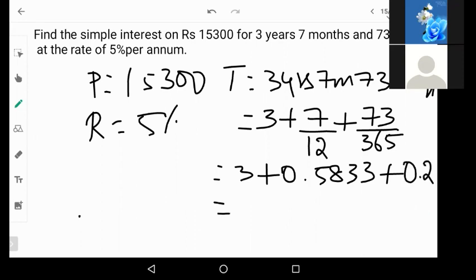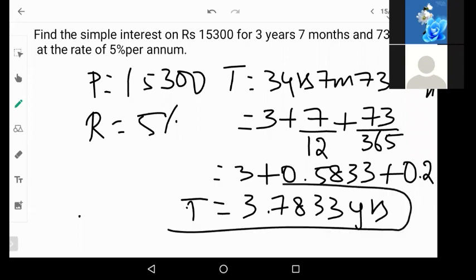So now add everything. 3 plus 0.5833 plus 0.2 will give you 3.7833 years. Right? So this will be the time. Consider this as the time and find the simple interest.